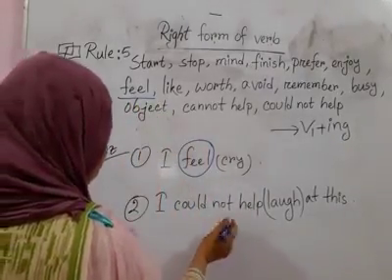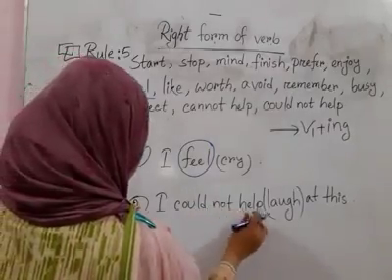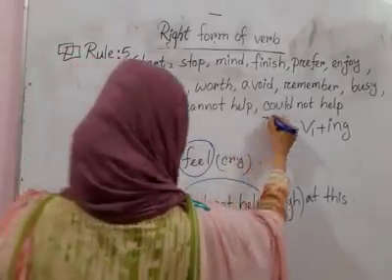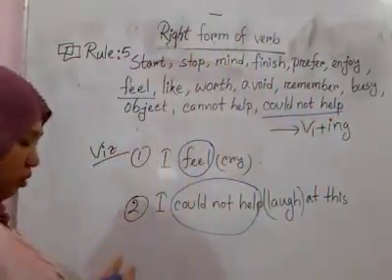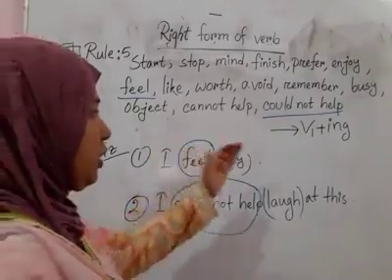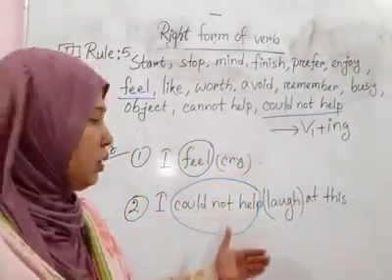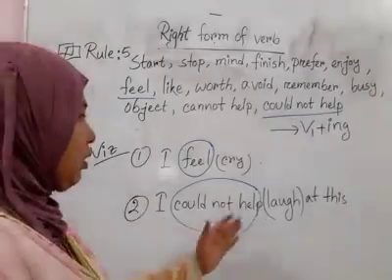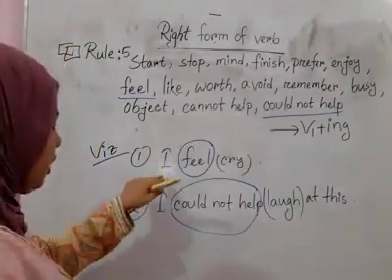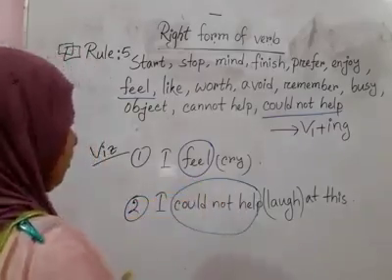And second sentence, I could not help. You see, here is I could not help. So যেহেতু আমরা এটা খুঁজে পেয়েছি, তাহলে আমরা আমাদের যে স্ট্রাকচারটা ছিল সেই স্ট্রাকচারটা ফলো করে we can turn the verb very easily. You see, the sentence should be like this.